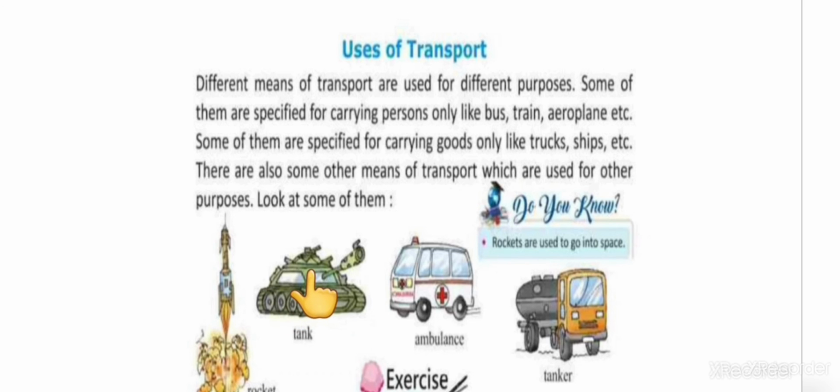Tanks are used by soldiers in armed forces. Ambulances are used to carry sick patients. Tankers like oil tankers, water tankers are used to carry oil and water.